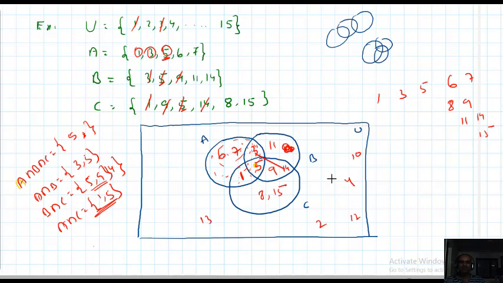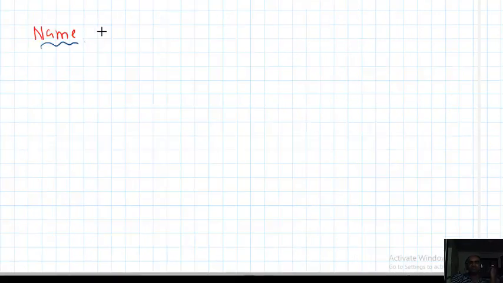So this is the Venn diagram for this situation. Okay students.